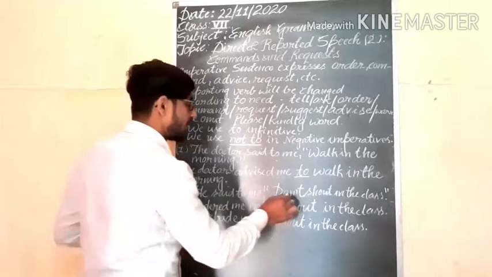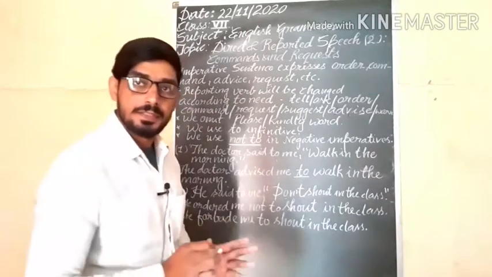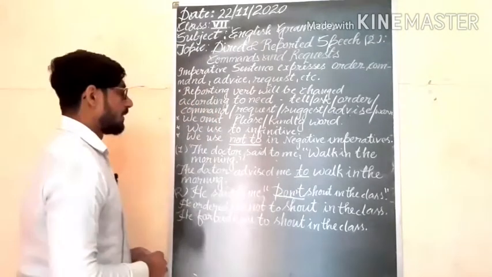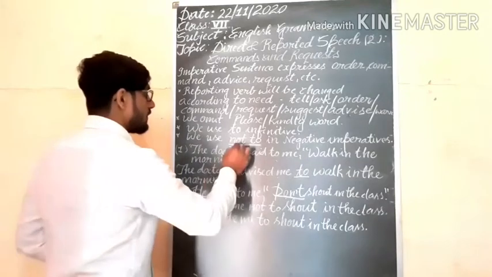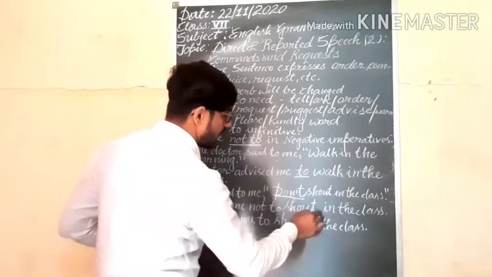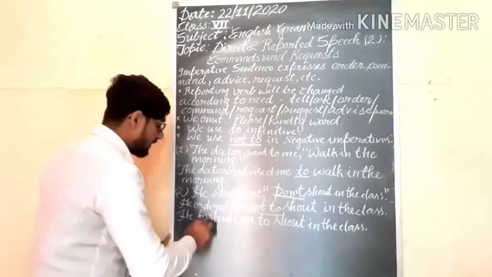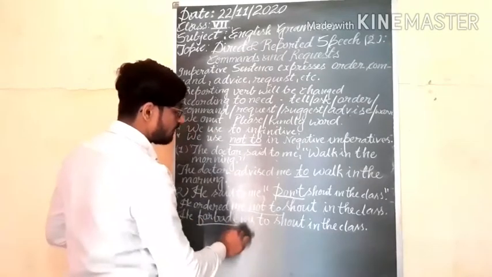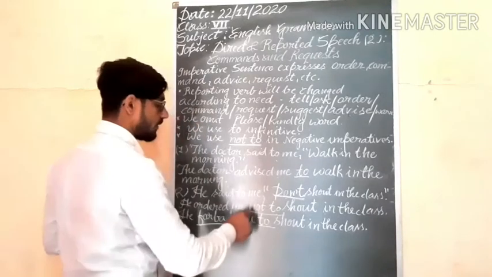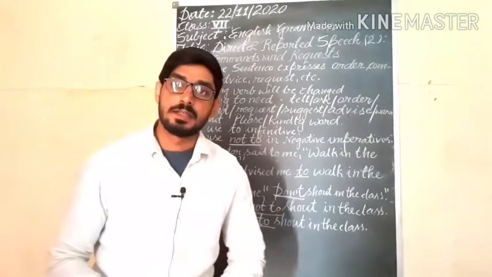He said to me, don't shout in the class. In a negative sentence, especially one which starts with don't in reported speech, we will use not to. He ordered me not to shout in the class. And we can also use forbid, but when we use forbid, we will use only to, not not to. Understand? So, he forbade me to shout in the class.